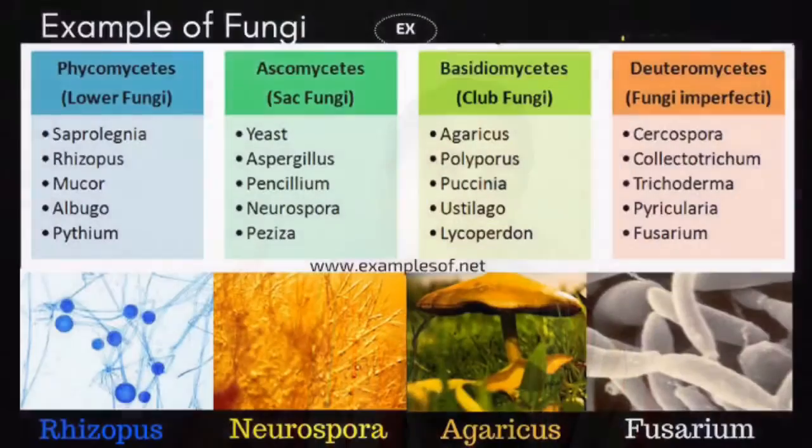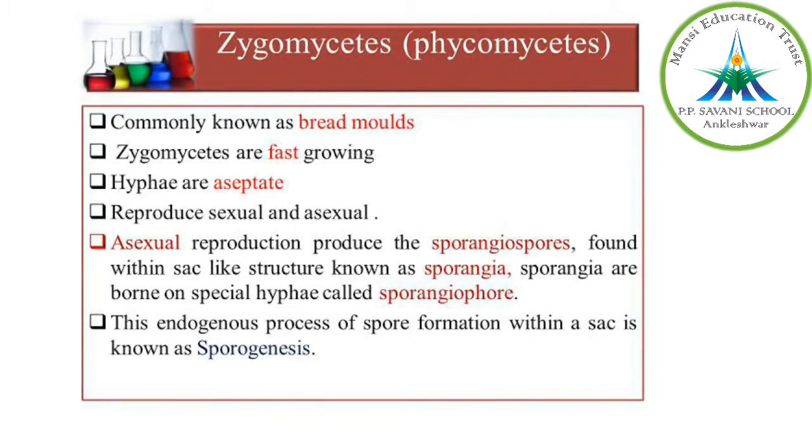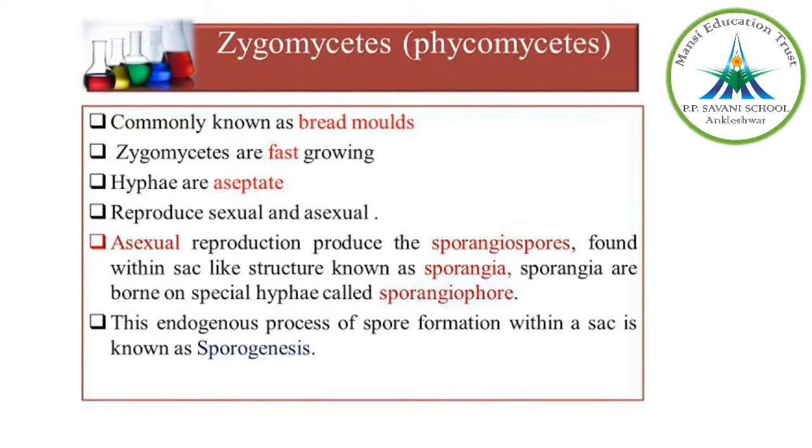Now the first one is phycomycetes, which you can also name as zygomycetes. Let us go into detail about the special features of phycomycetes fungi. It can be found in aquatic habitats, on decaying wood, in moist and damp places. The mycelium is aseptate. It does not have a septum, a partition, and there are no cross walls here.